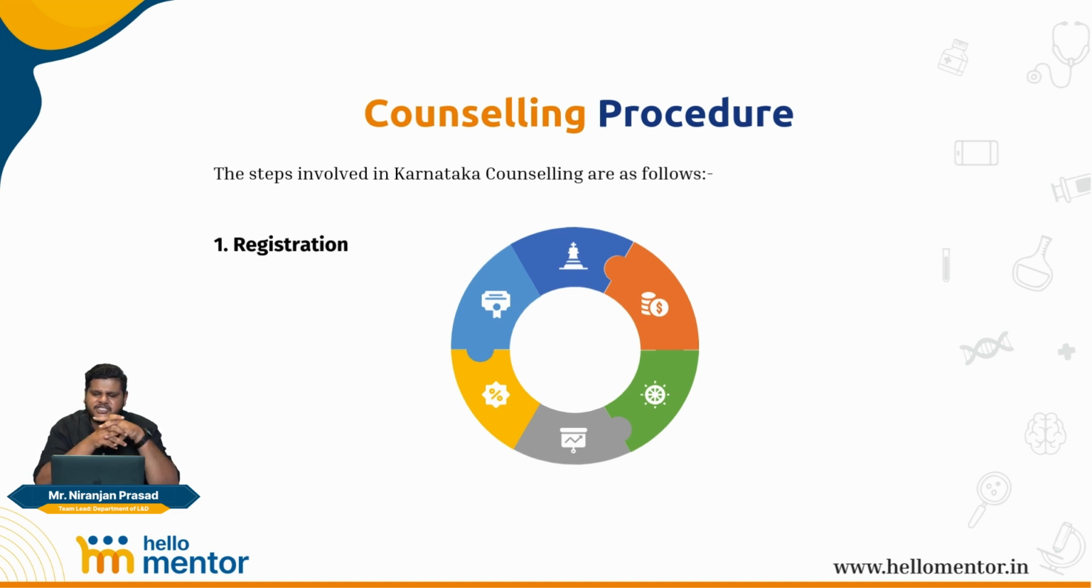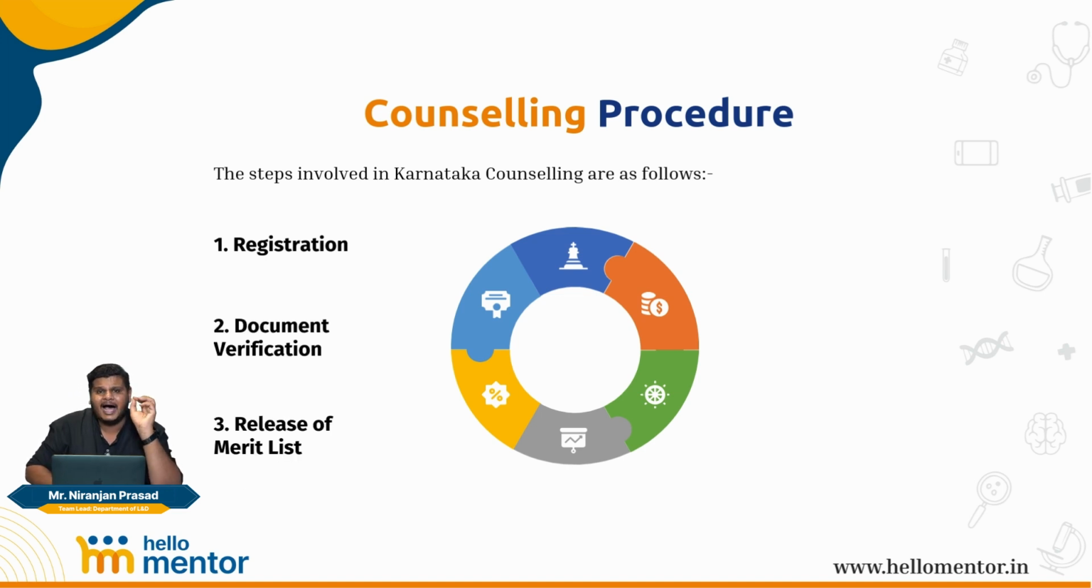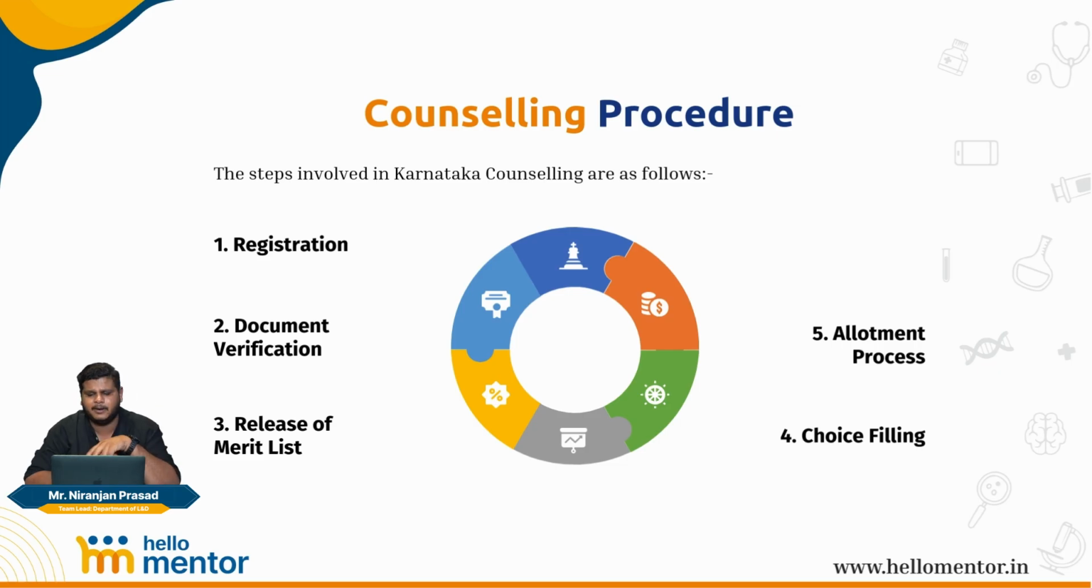But generally, the procedure is they have to release the merit list, and after you've gotten your merit list, that is where your choice filling is going to start, which is a very, very crucial step. Followed by which we will understand the allotment process. And then once the allotment is done, depending on the colleges or the branches that you've gotten, you will be reporting to that particular medical college.